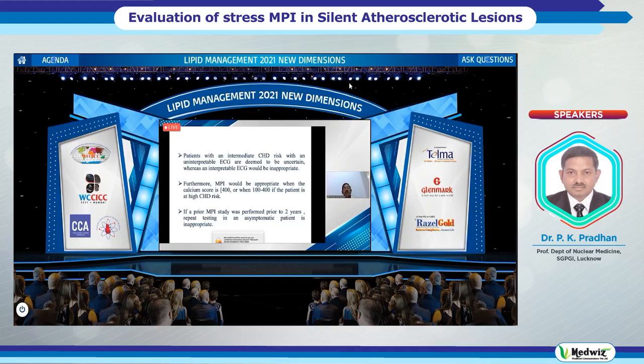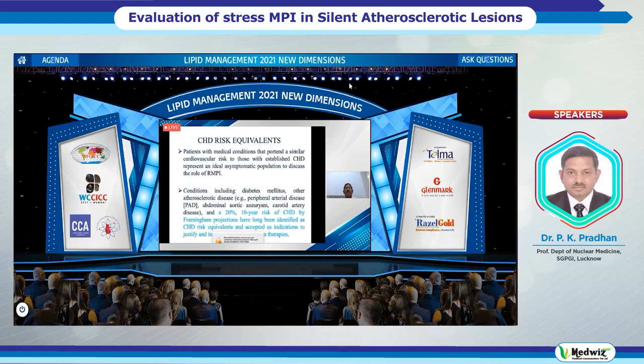If a prior MPI study was performed within 2 years, repeat testing in an asymptomatic patient is inappropriate. That means it should not be done in follow-up. If you think that after a year, because there is a guideline which says that after a year there is a 1.2 to 1.3 risk with diabetics, you have to repeat the study, no, it is inappropriate to repeat the study at that juncture.